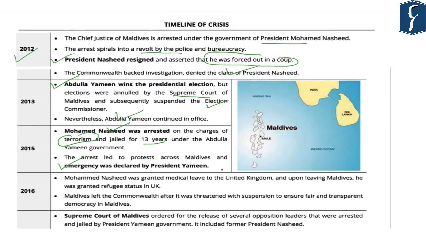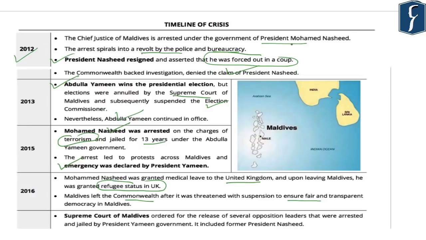Now in the year 2016, the former president Mohammad Nasheed was granted medical leave to the United Kingdom. However, upon leaving Maldives, he was granted refugee status in the United Kingdom. As a reaction to this, the Maldives left the Commonwealth after it was threatened with suspension, to ensure fair and transparent democracy in Maldives.